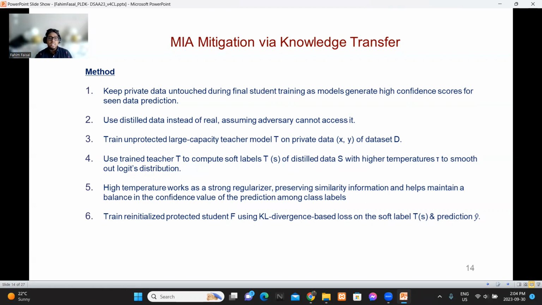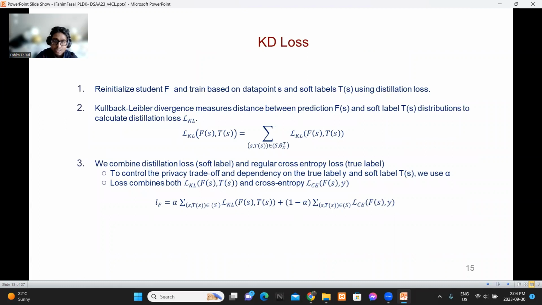Then we train a reinitialized student model F based on the soft labels and predictions. So we train the student model based on data points S of synthetic distilled data S and soft labels TS. So we use two losses. The main loss is the LF in step 3. There are two parts of the loss. One is lambda KL. In lambda KL, we use Kullback-Leibler divergence, or KL divergence, to measure the similarity between the prediction and the soft label distribution.